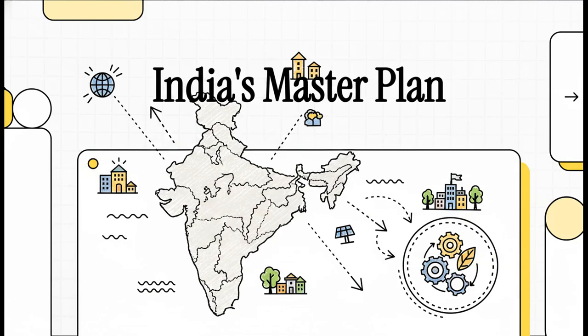Welcome to the Explainer. Today, we're taking a massive, fascinating zoom-in, zoom-out journey. We're going to look at India's macroeconomic planning. But we're not just staying in the clouds with the policy stuff. We want to see how these broad national blueprints actually hit the dirt, literally altering the Earth itself.